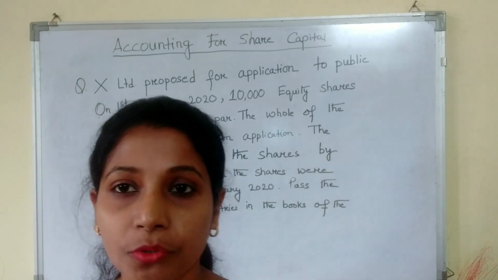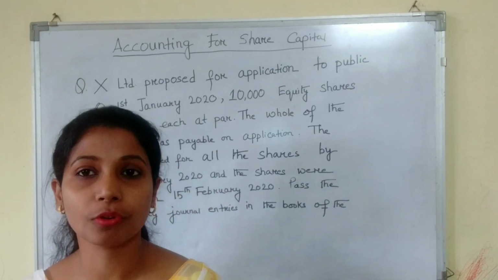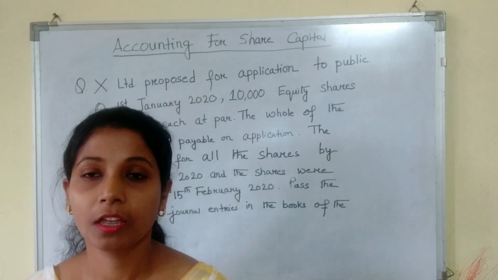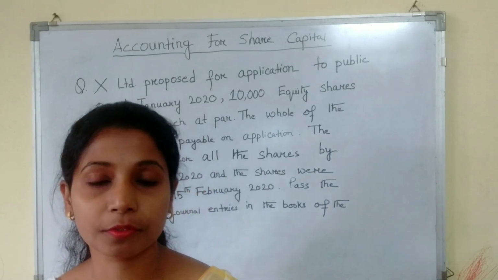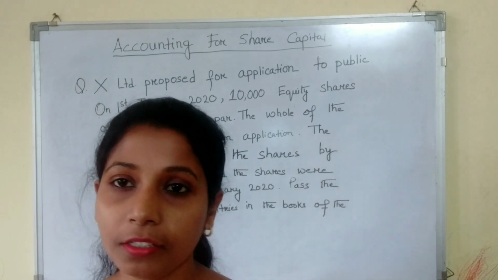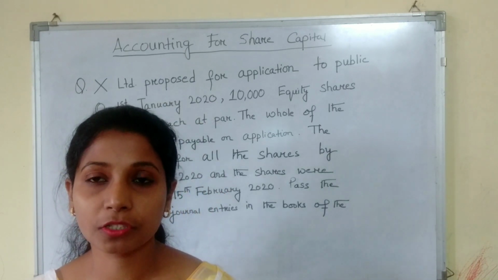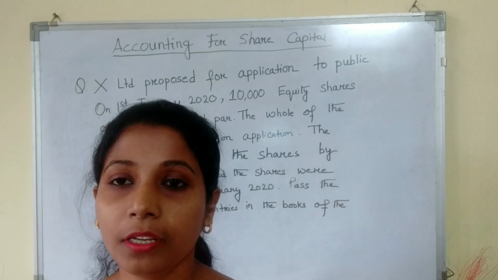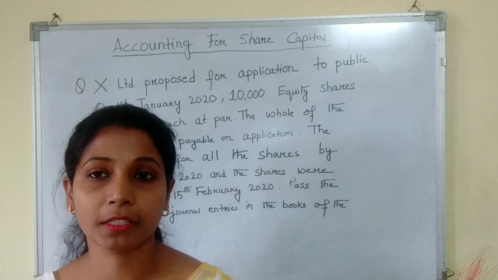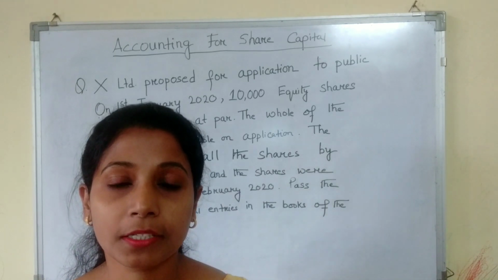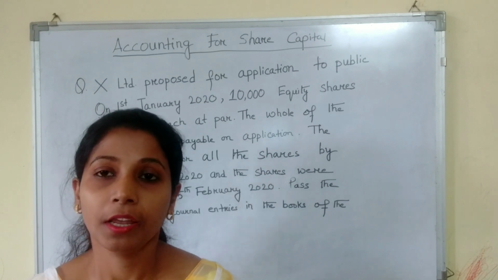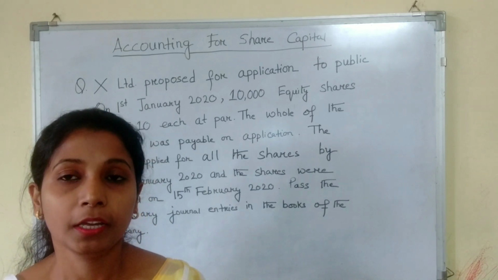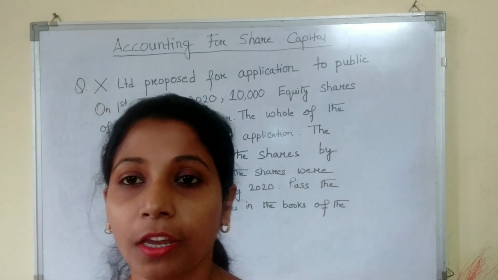In my previous video, we have discussed issues of shares and seen the various journal entries regarding issues of shares. Now, issues of shares may be in two forms: for cash, and for considerations other than cash. Issues of shares for cash can be in two forms: at a time, that is in lump sum, or in installments. Today we are going to solve a sum regarding issues of shares for cash in lump sum.